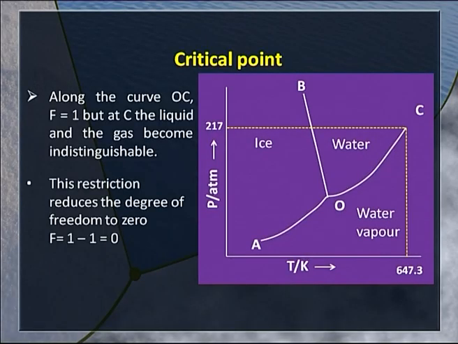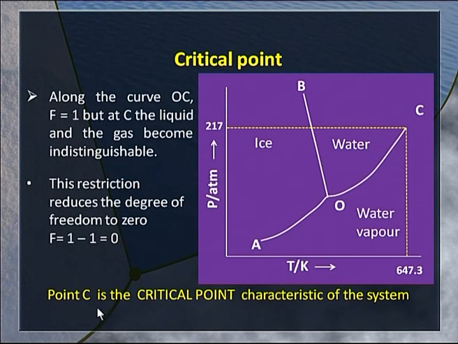So, there comes a restriction on the system, because along the line OC, the number of degrees of freedom was 1, it was a univariant system. But when we reach the point C, the restriction that comes into being is that the liquid and the gas, that means in this case vapor, become indistinguishable, and because of that whatever degree of freedom we had, we lose it and the system becomes an invariant system. That is why point C is the critical point, and that happens to be now the characteristic of the system. The temperature and the pressures for the water system are given here, and they are fixed.